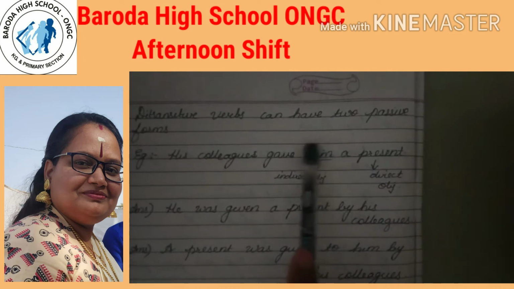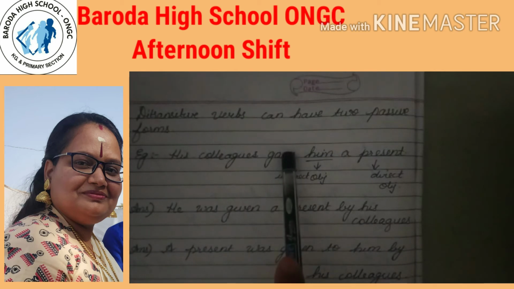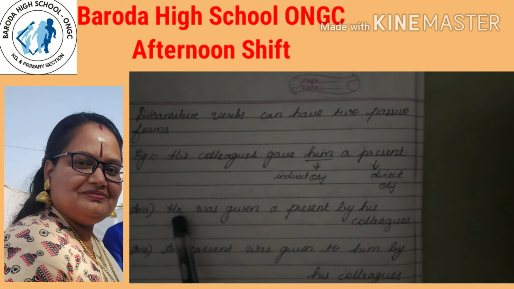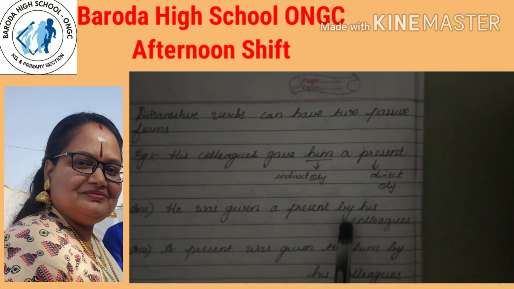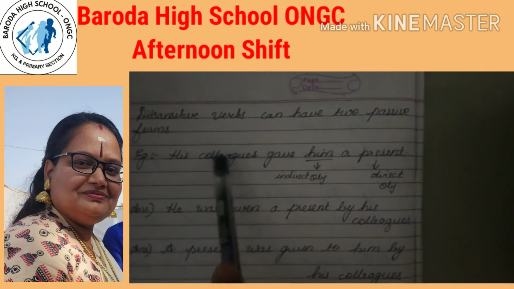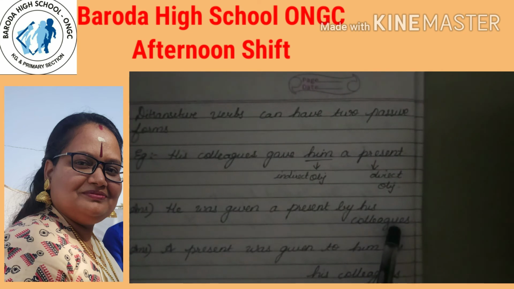Now here him, which was the object, when we take it as the subject, you cannot say him was given a present. Him is incorrect. It becomes he. He was given. Gave, past participle, he is singular, so was given. So he was given a present by his colleagues. A present which was the direct object, you took it here, and by his colleagues, because colleagues in both cases is the subject, so it will come as the object.